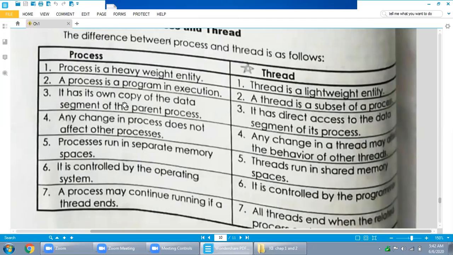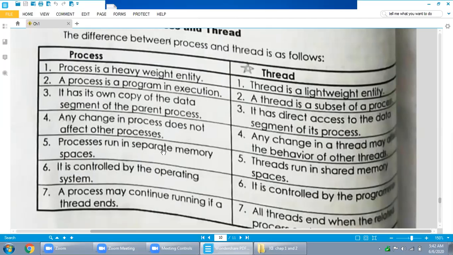It has its own copy of the data segment of the parent process. It has direct access to the data segment of its process. Any change in the parent process does not affect the child process. Any change in a thread may affect the behavior of the other threads.